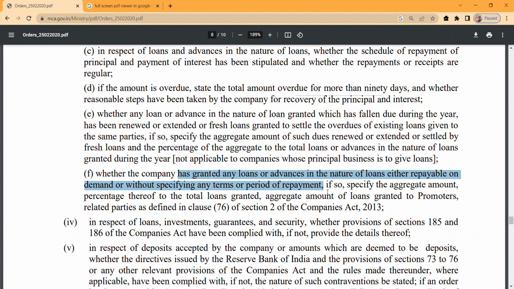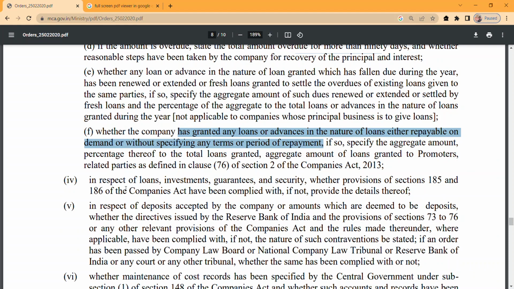We need to check whether any such loan is granted, and we need to specify that in the CARO report. We also need to check whether the amount has been given to a related party, because if any company has given that type of loan which does not have repayment terms, that gives the chance that the company has provided it to a related party to give undue benefit.